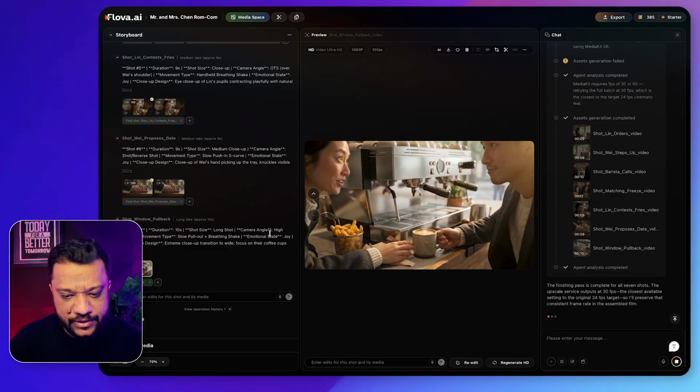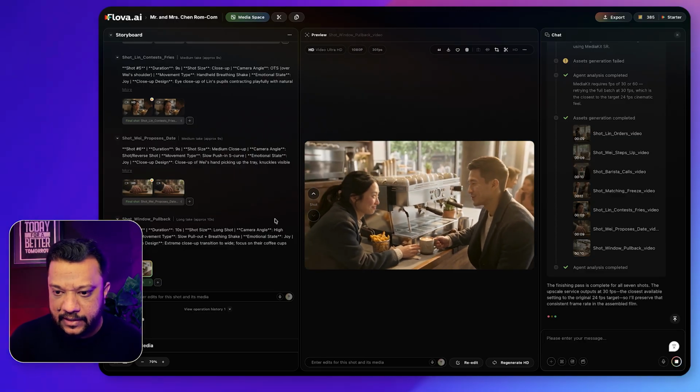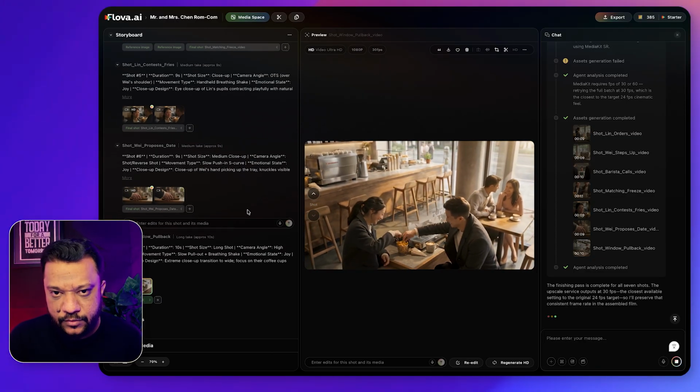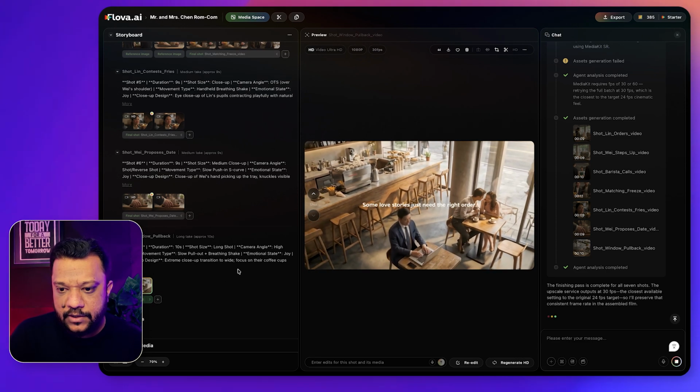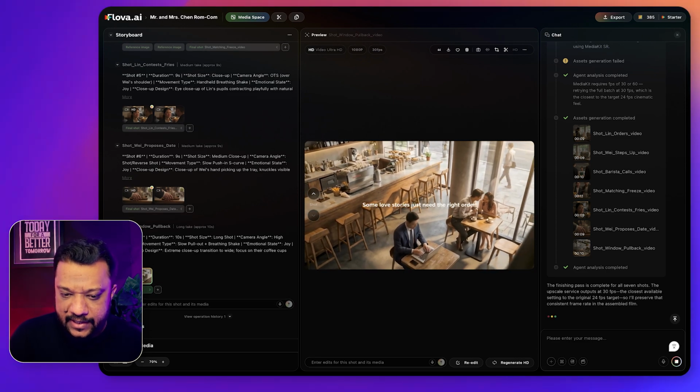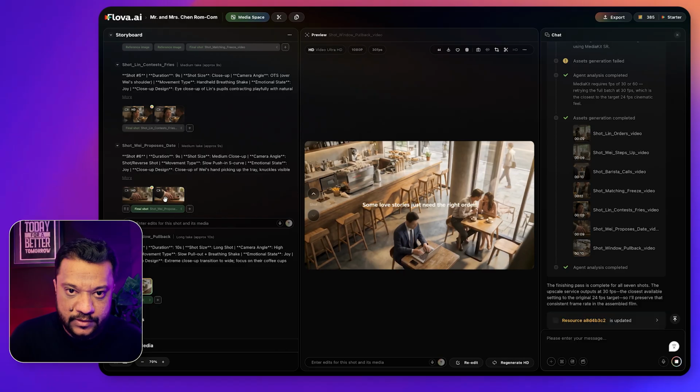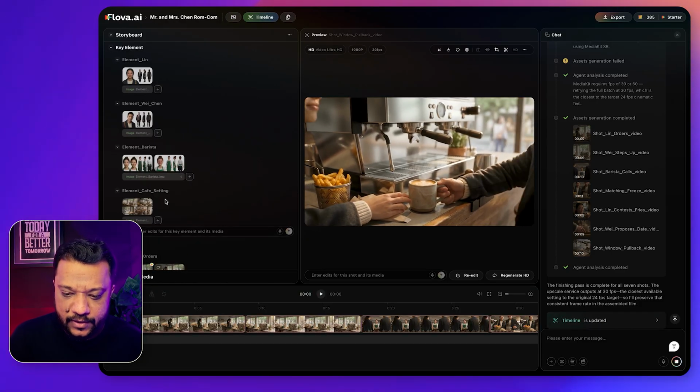Right. So I will make changes in a few shots a little bit, but you can see it is consuming a few credits as well. So we really need to keep an eye on the consumption of the credits as well.